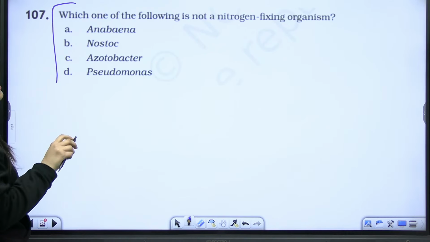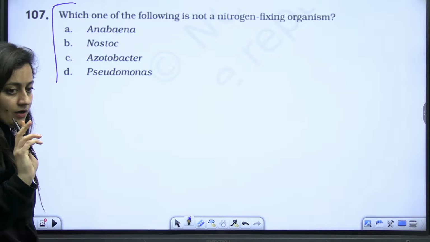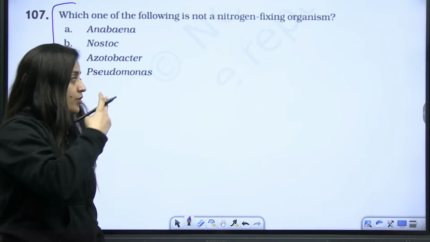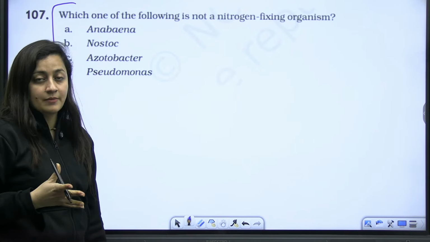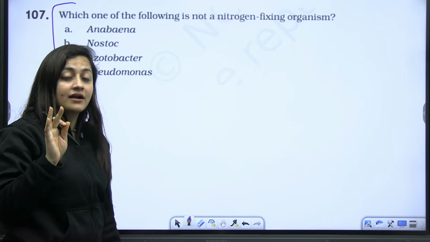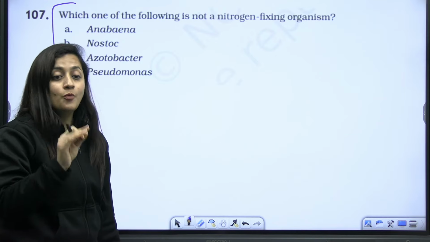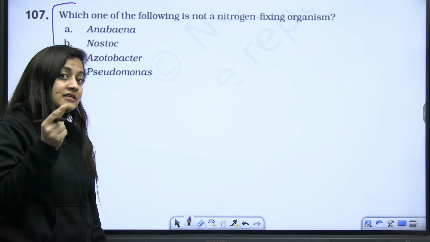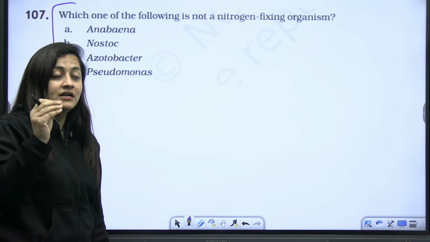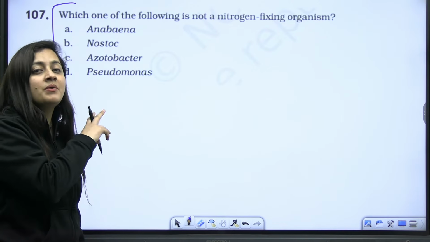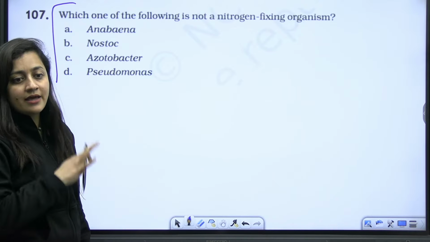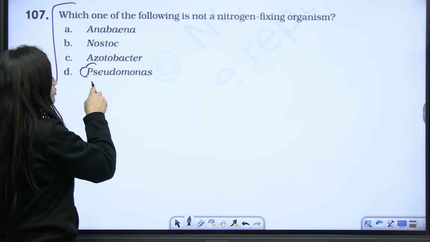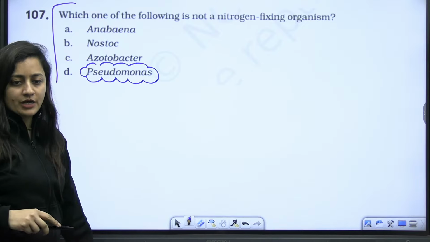Next, which one of the following is not a nitrogen fixing organism? Again, in 2025, we practiced such a question. Now, here they have just changed the option, but the type of question is the same. That's the beauty of practicing the NCERT exemplar questions. Do practice it. It's a humble request. In this NEET 2025, I am not even asking you to see last 10 years MCQs, from one paper itself you can see that the same question was there. They just changed the options. So that is what you have to do. That's how you have to prepare. So, of course, the answer is Pseudomonas.